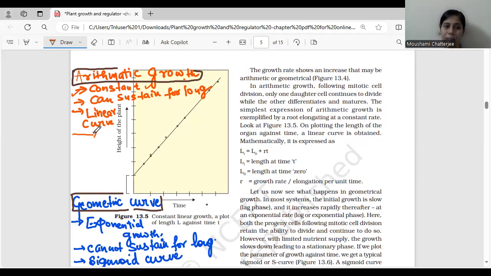These are the 3 points we should know. They are constant in nature. They are sustaining for a longer duration. And they are having a linear curve, which you can see over here.